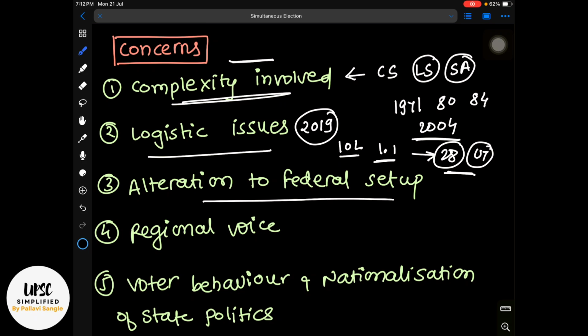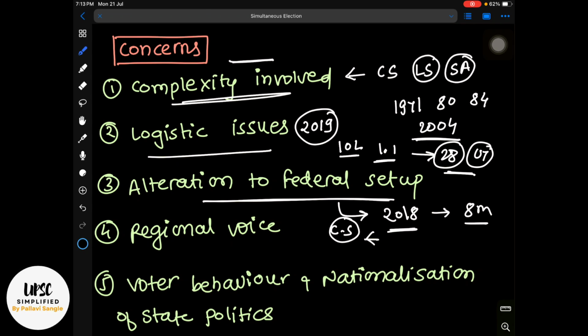Then alteration to the federal setup. There is a case study that when the election is bound to happen in simultaneous mode, some state governments choose to have slightly different dates. Let us suppose in 2018 Telangana elections, they were scheduled to happen along with the central Lok Sabha elections. So what they did, they dissolved the assembly earlier, I think as much as 8 months earlier, to hold the early elections, so that the center and state issues are not overlapping. People are getting the choice to make conscious decisions for state specific issues.